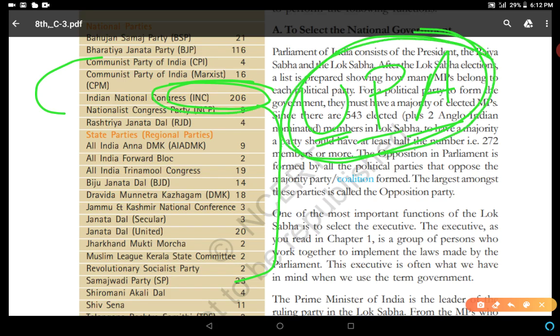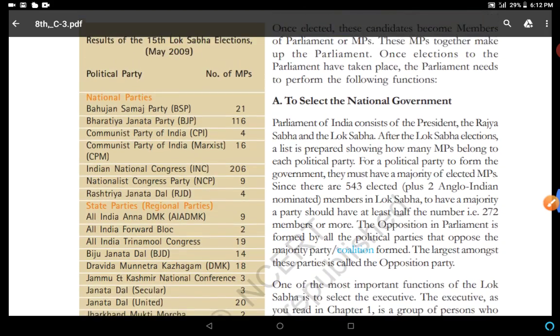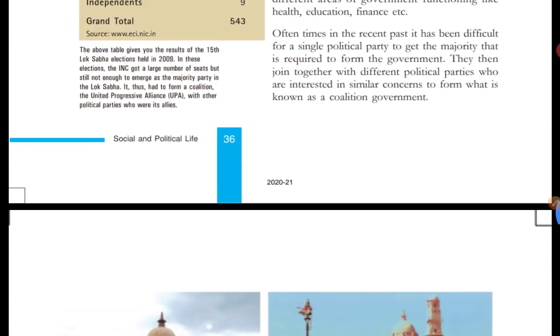So this was a coalition government. What is a coalition government? A coalition government is the government which is formed with the support of other political parties, as the single party could not get the majority seats. It's very simple. So this was about the results of the 2009 Lok Sabha elections.